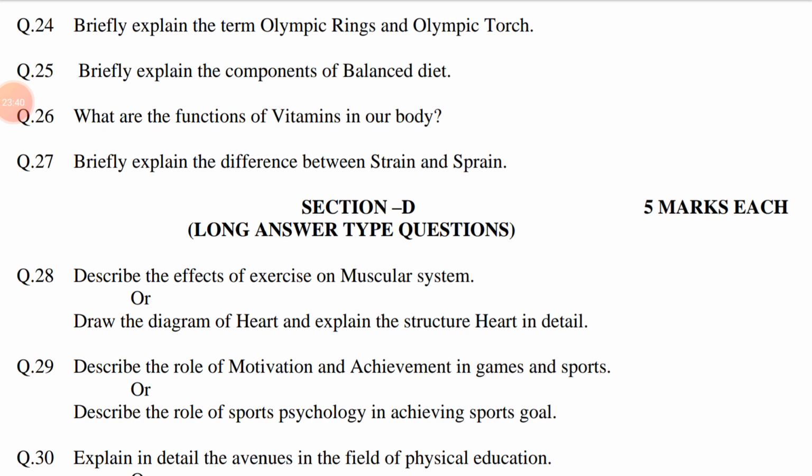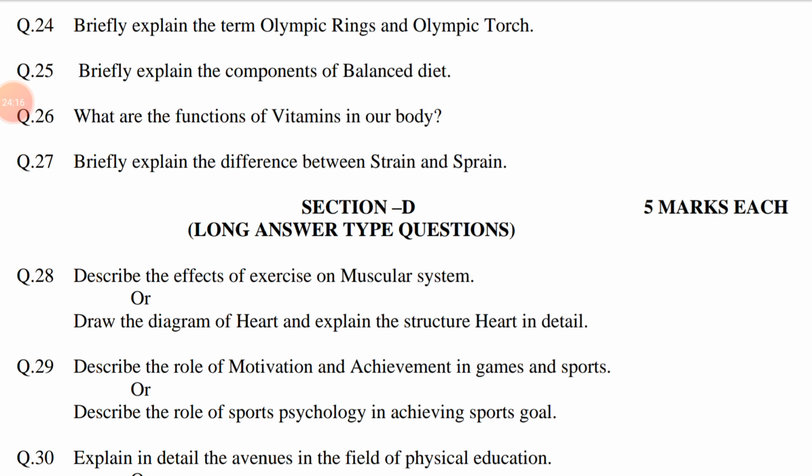Question number 24. Briefly explain the term Olympic rings and Olympic torch. This question is related to chapter number 8, Olympic Games. The answer may be, Olympic rings. Who proposed the Olympic emblem and the color of each ring? How many rings are there and each color represent what? Extra. Olympic torch. Who introduced the Olympic torch?